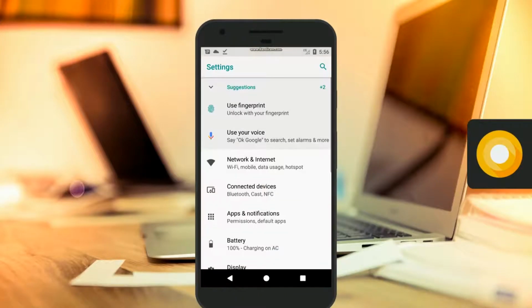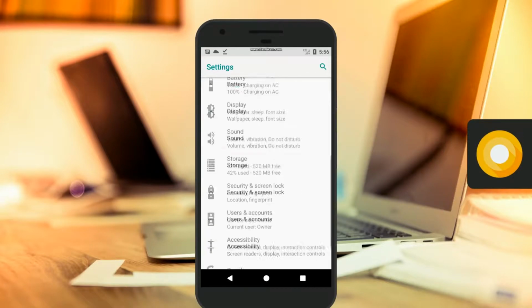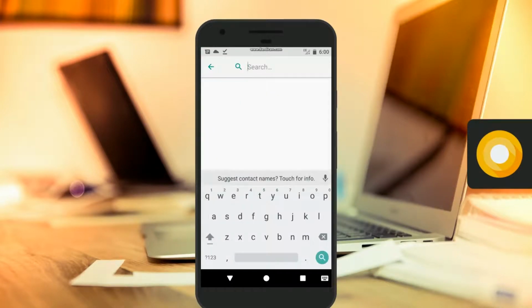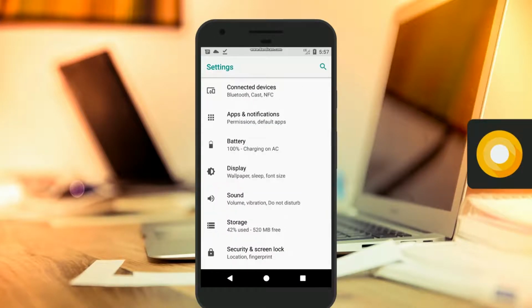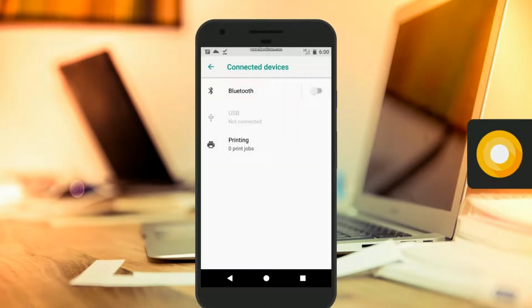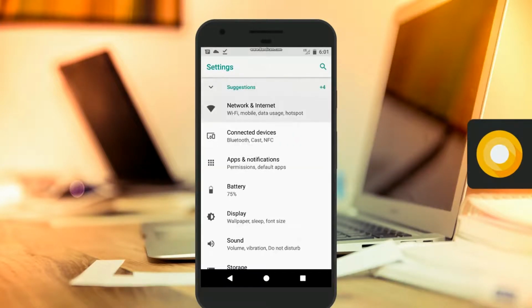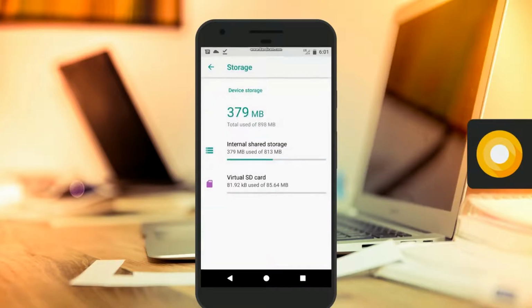Now let's talk about the Settings app, because a lot has changed here. Settings now features a different color scheme, reorganized menus, and there's no longer a slide-out menu. There's still suggestions at the top and a search bar and all that, but I'm just really glad that the menus are more coherently organized. For instance, I personally think that it makes more sense to put Bluetooth into the Connected Devices menu instead of in the Wireless and Networks menu. Also, the battery and storage screens look much cleaner as well.